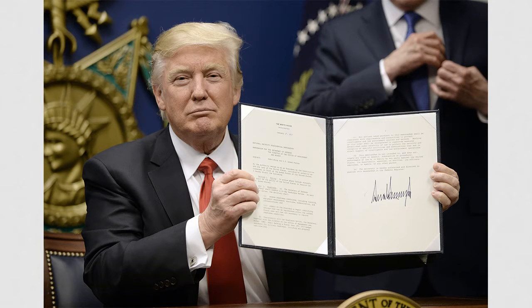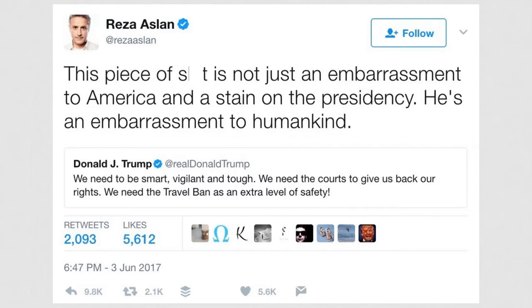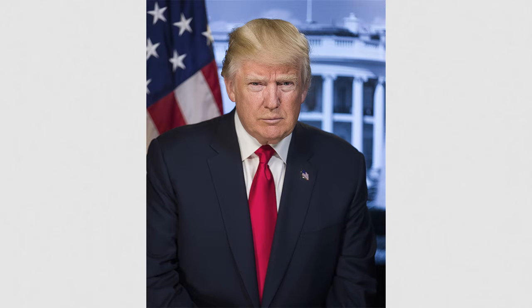As everyone knows, President Trump's policies have been very controversial, causing riots, protests, and lots of public backlash. With all this controversy, it makes you wonder, how do the immigration policies we have today differ from those of the past? Well, Trump's current day policies are not that different from policies we've had before.